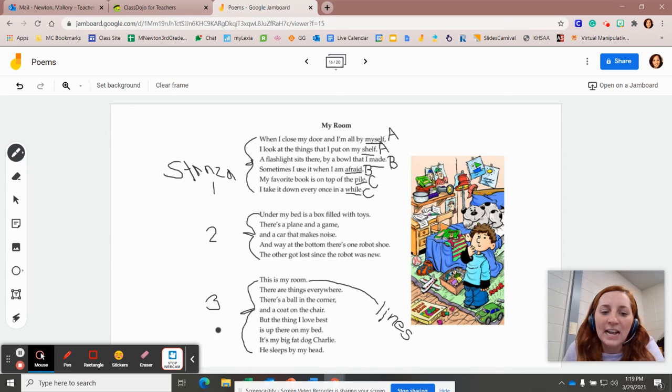Now, I know each stanza has to be a little bit different because it has different amounts of lines. I'm going to do stanza 3, and I'm going to ask you to do stanza 2 all by yourself at the end of this lesson. So we're going to skip on over to stanza 3. This is my room, underline. There are things everywhere. There's a ball in the corner and a coat on the chair. But the thing I love best is up there on my bed. It's my big fat dog, Charlie. He sleeps by my head.